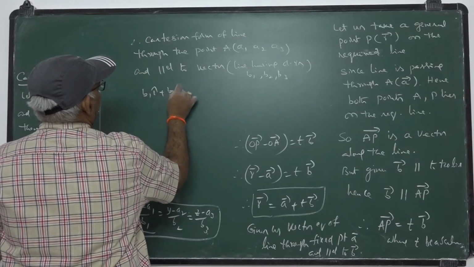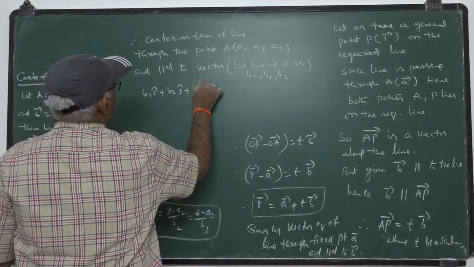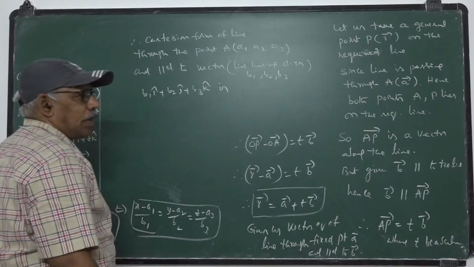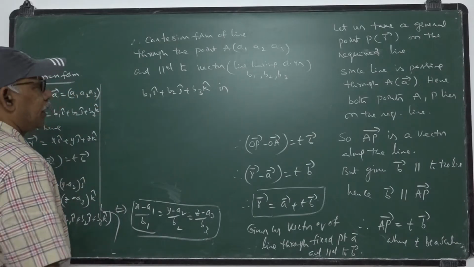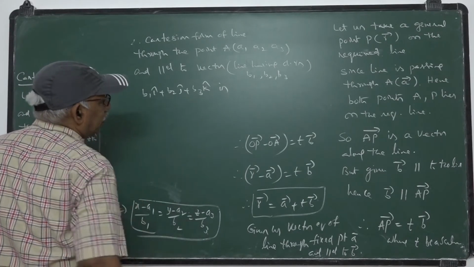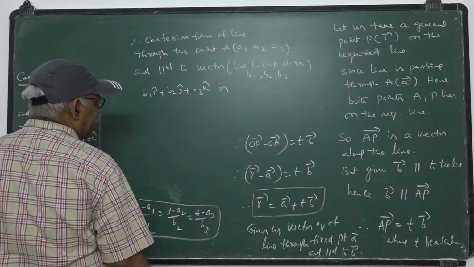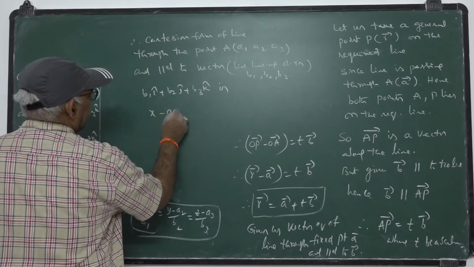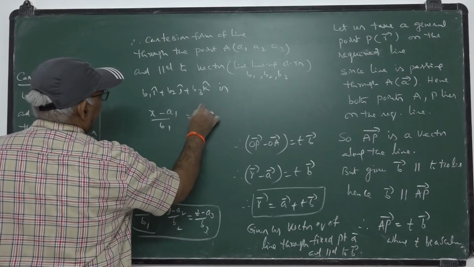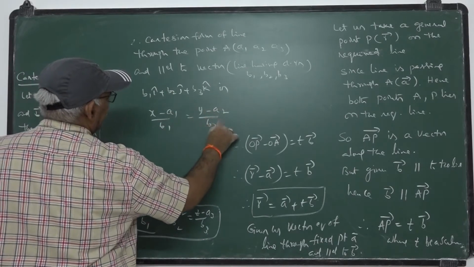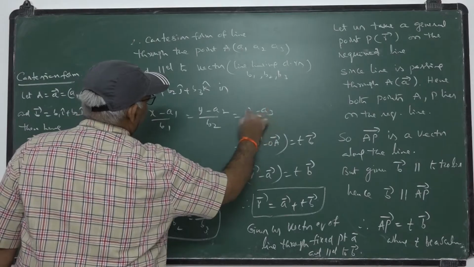b1 i plus b2 j plus b3 k is the line having DRs b1, b2, b3, or the line parallel to the vector b1 i plus b2 j plus b3 k, is (x minus a1)/b1 = (y minus a2)/b2 = (z minus a3)/b3.